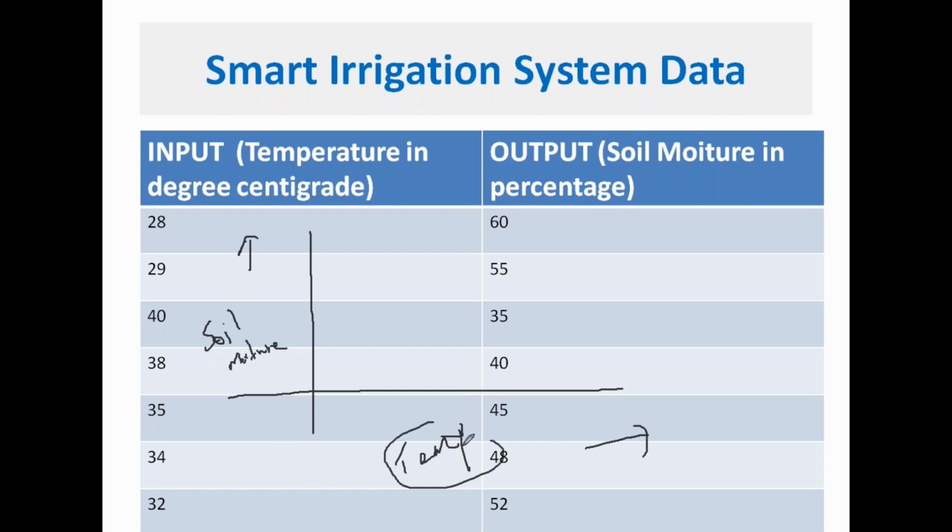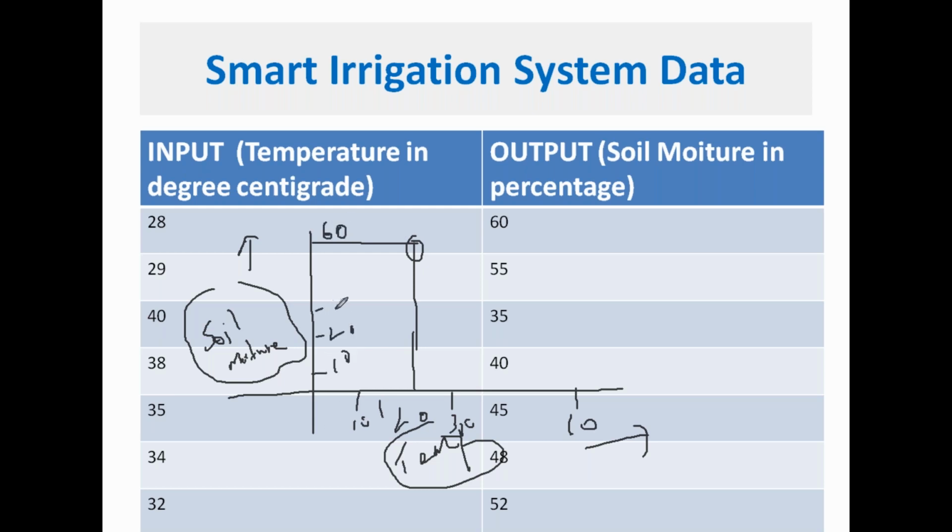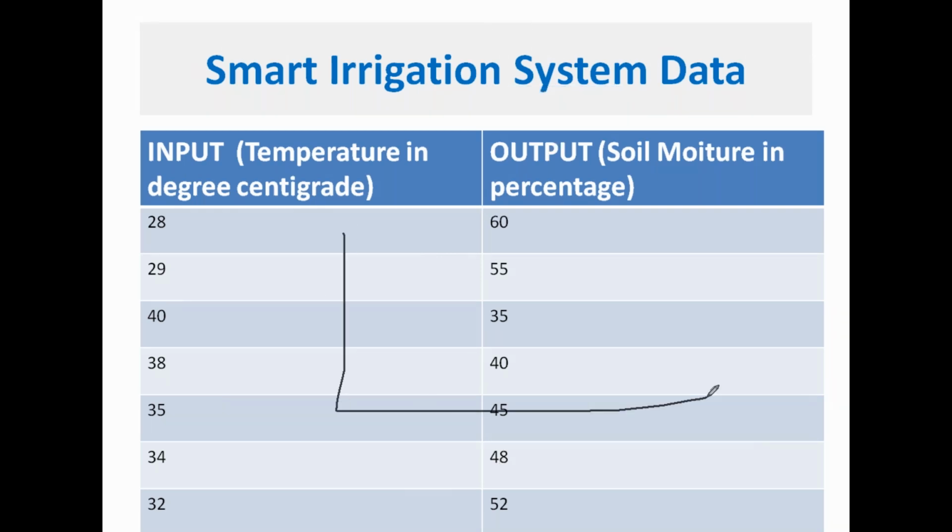So x-axis is temperature, y-axis is soil moisture. Now when you actually plot the scatter plot, for example, you have here 10, 20, 30, 60, and so on. This is temperature. For example, at 28 degrees centigrade, what is the value here? This is 60. This is the point. You will get different points here. When you plot all the points, we'll get a plot like this.